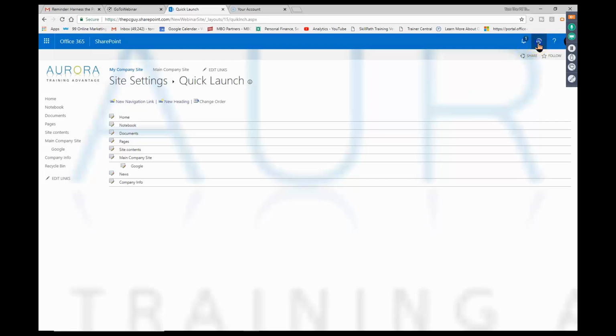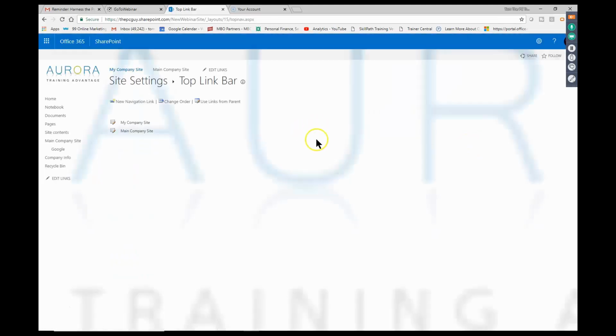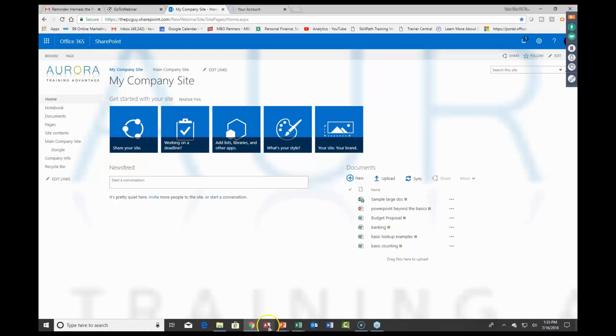So what we did was we picked on the settings wheel. We picked on site settings. And then over here it says the quick launch toolbar, or we also have the top link bar. And that's another way you can get to that one as well. Now I'm going to go back to my home page, and we're on this screen at this time. I'm going to show you more about adding those links in as we go through.